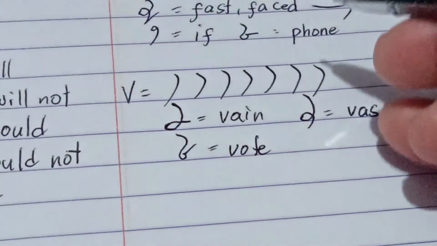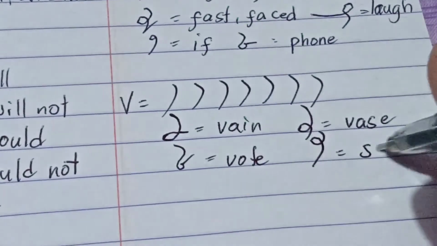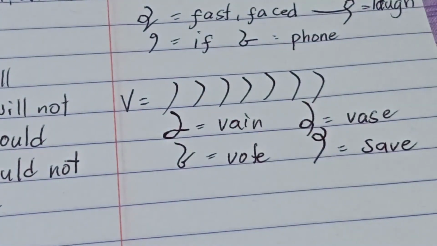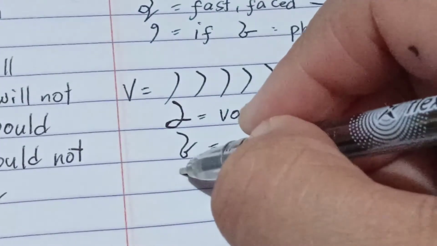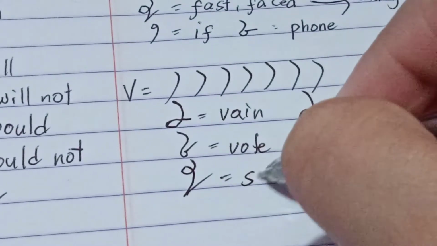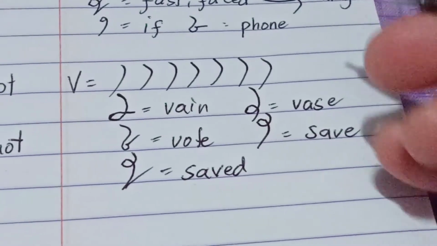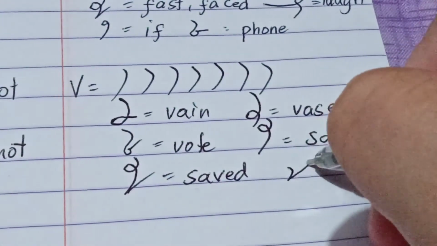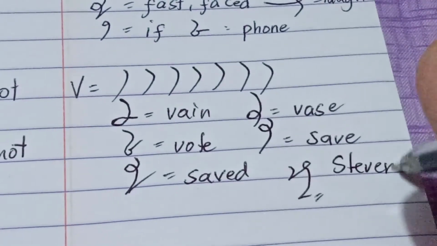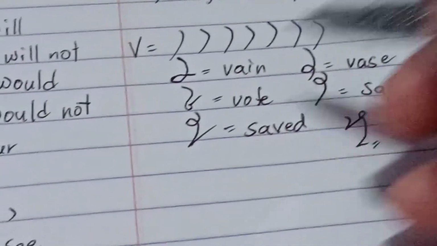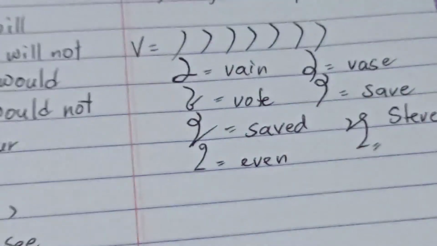Okay? If I combine S-A-V, so this is save. If I combine S-A-V-D, so this is saved, past tense. If I combine S-T-E-V-N, so this is the name of a person, Steven. If I combine E-V-N, so this is even.